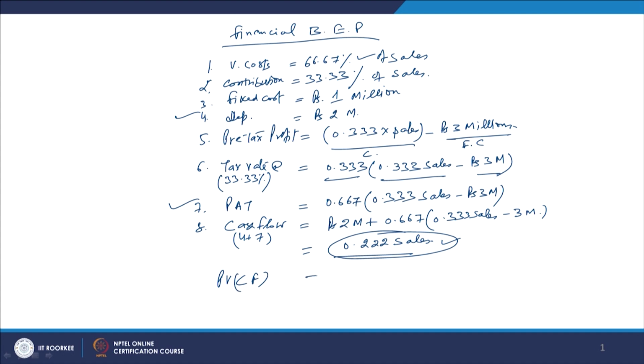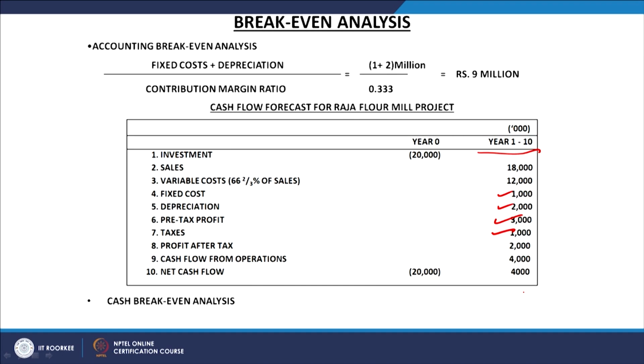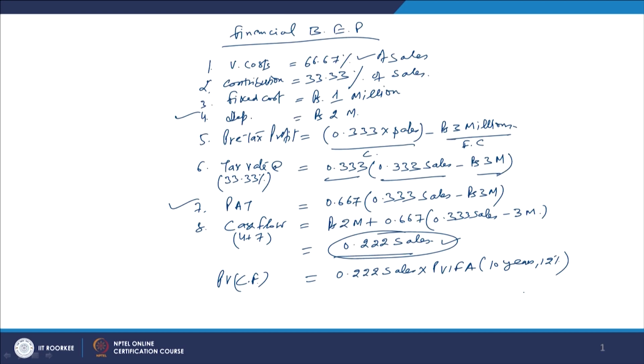If you calculate the present value of the cash flow, because it is going to be an annuity, you have to take 0.22 of sales. What we take here is the present value interest factor for annuity, for a 10 year period and at the rate of 12%. That discount rate is given to us, or we have already assumed it as 12%.